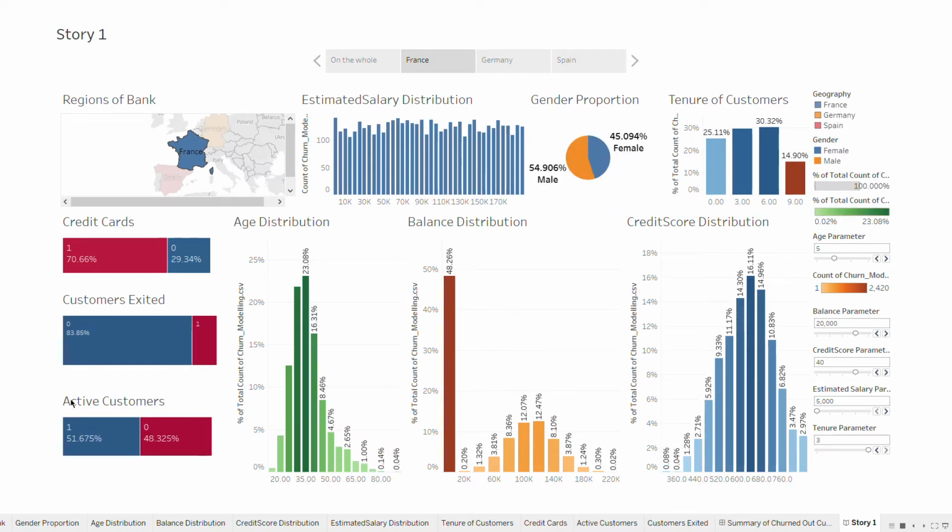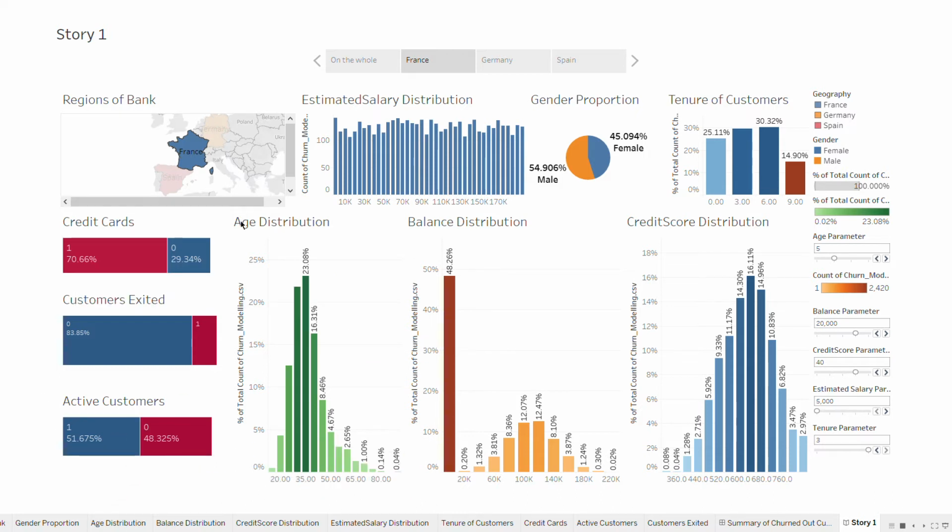Now we can look at the active customers. A similar thing is being proved over here, that we have proved for the credit cards: that the customer has not actually left the bank as a whole, but he might have actually left one or two services of the bank.